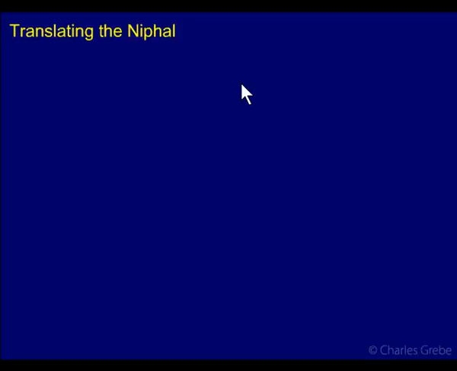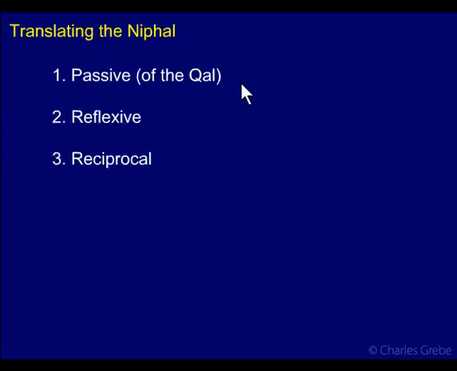Translating the Niphal. So how are we going to translate Niphal verbs? Well, we have three major ways. The first is as the passive of the Qal, and this is the most common way. When you have a verb in the Qal that's active, then the Niphal is usually its passive.